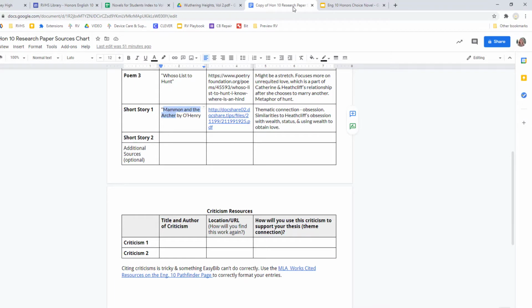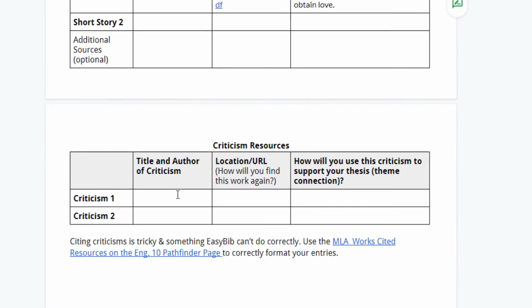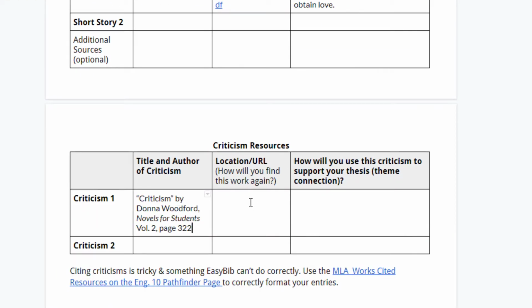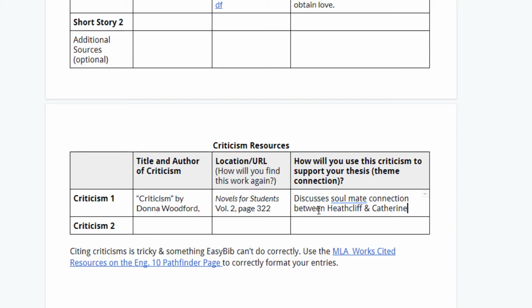When adding a criticism to your research paper sources chart from Novels for Students, make sure to note the page that the information is contained on and the author of that criticism. This will help you when you create your Works Cited page.